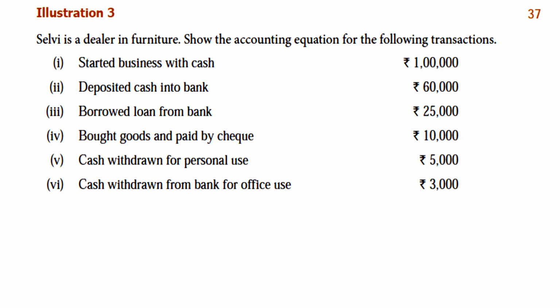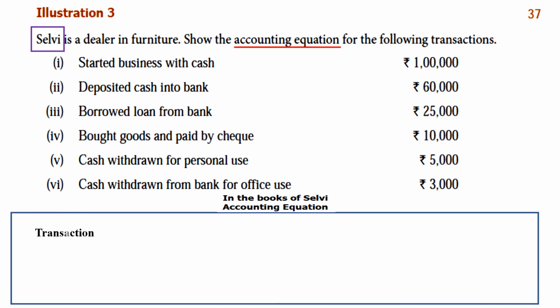So what I said, how to start the answer, you have to write the solution, and first you have to see the name. First show the accounting equation, then under the name of the person. So Selvi. So you write: in the books of Selvi, accounting equation. And now you have to draw a column. First one, transaction, and we have to write the equation formula. Asset is equal to capital plus liability.